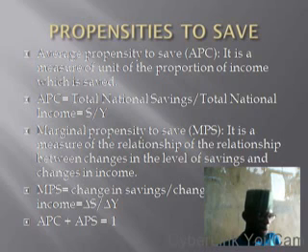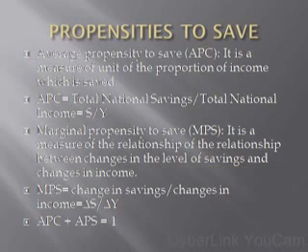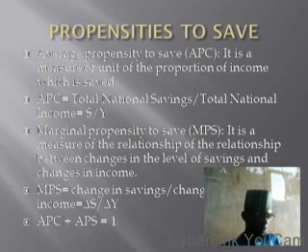Now, MPS, which is marginal propensity to save, is equal to change in savings divided by change in income, that is, change in S divided by change in Y. APC plus APS equal to 1.